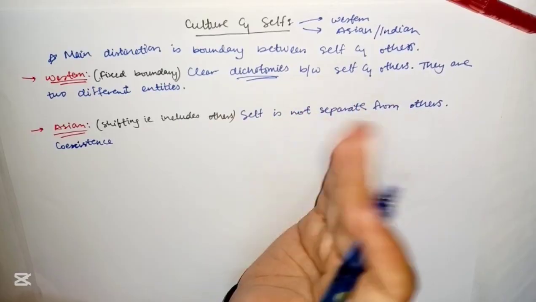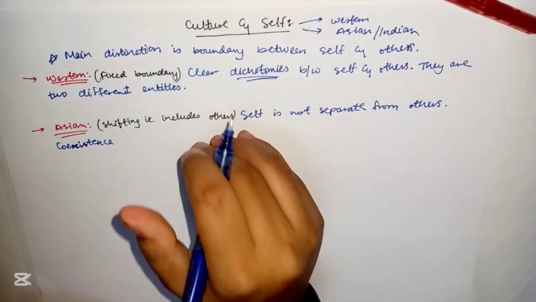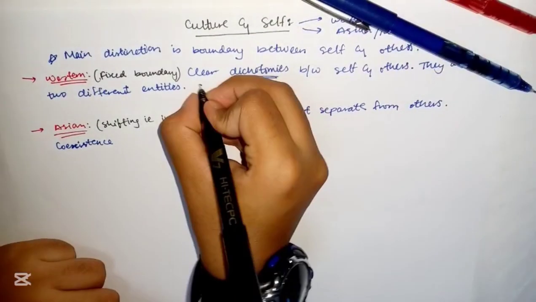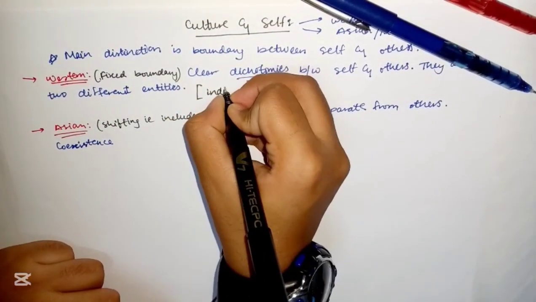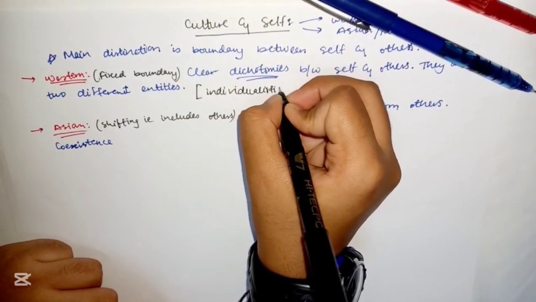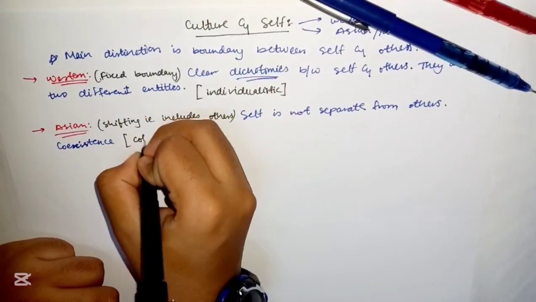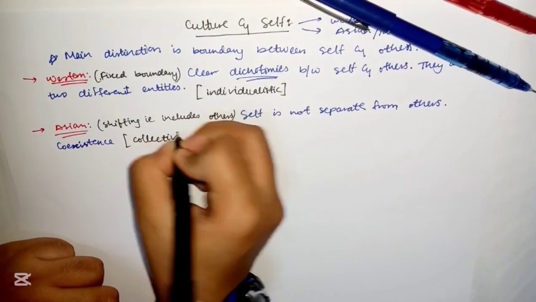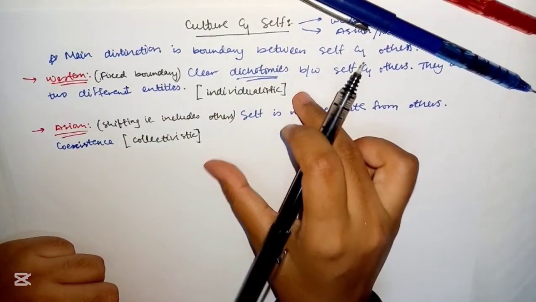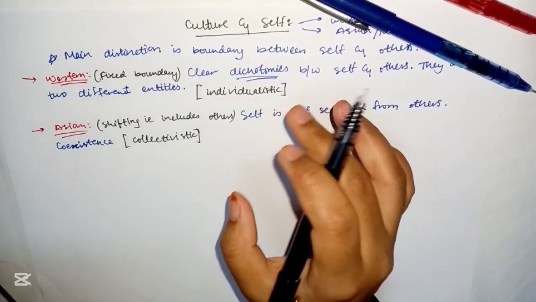This is why many Western cultures are characterized as individualistic, whereas many Asian cultures are referred to as collectivistic. So this is a very important point. This is individualistic, and this is collectivistic. These 2 points are the most important, individualistic and collectivistic. If you remember that, you can answer it all.